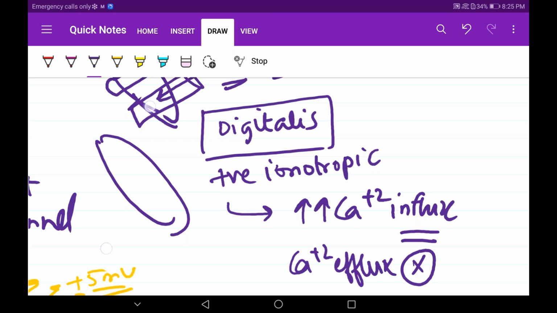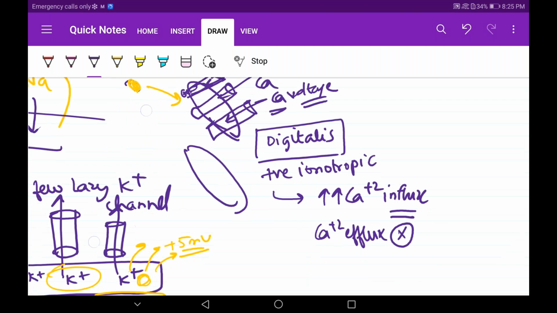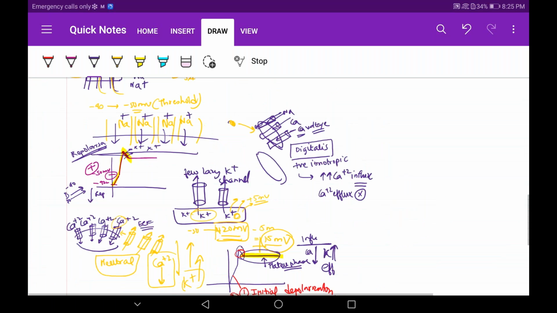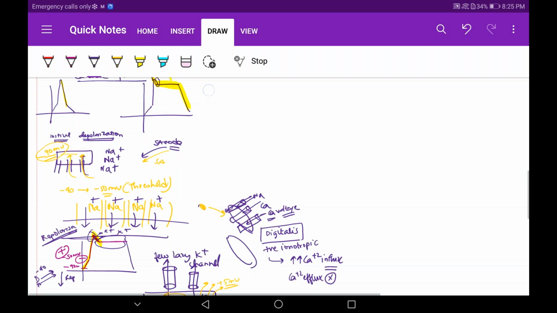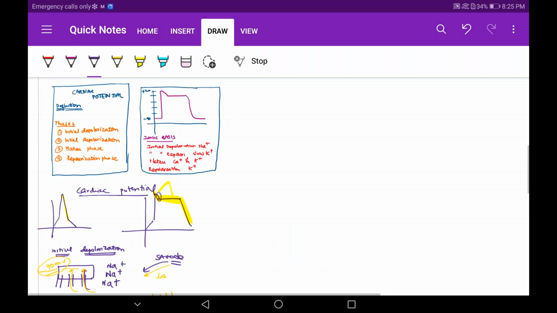Are there any more doubts in this cardiac potential? It's an easy concept, very similar to the action potential. Just the plateau phase and the initial repolarization phase were the important part. Tell me, are there any doubts in this cardiac potential? I think there are no doubts in this.